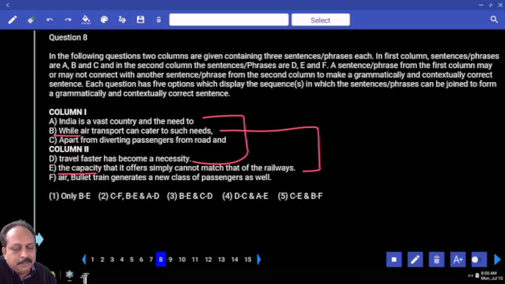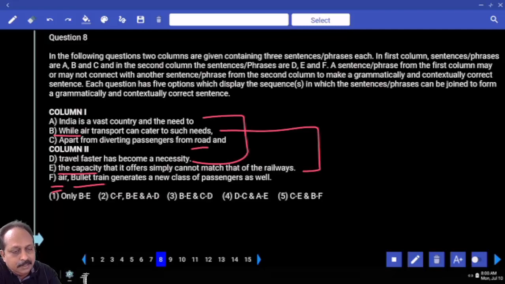Apart from diverting passengers from the road and air, bullet train generates a new class of passengers as well. Now we talk about bullet trains. In our country also they have been contemplating this. This also makes a pair. There are two words for you to consider. Underline the words road and air. We have three modes of public transport. One is air, the other is road, and the other one is what? Train, tracks. So road and air they have considered, and train they did not touch because bullet train also uses the same mode of transport. It generates a new class of passengers as well.